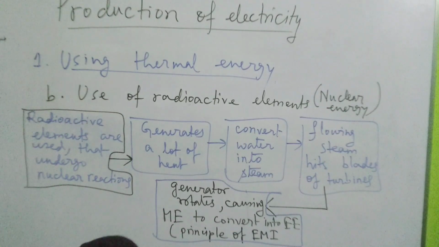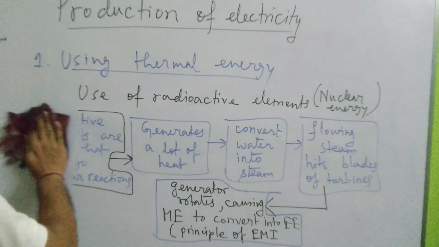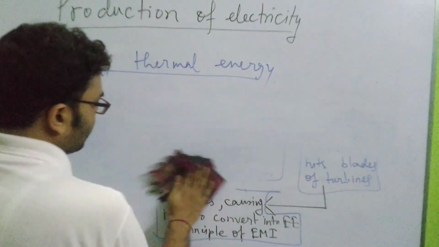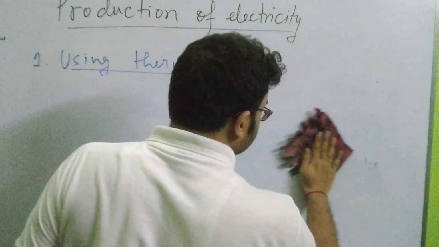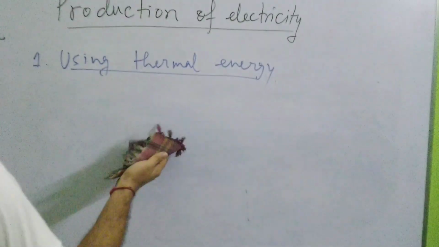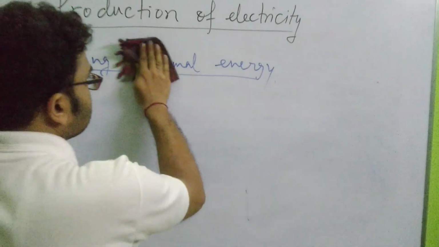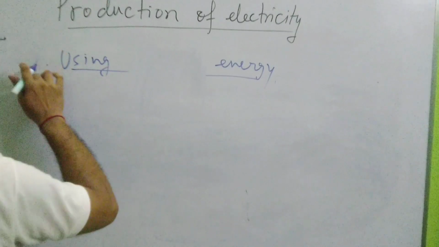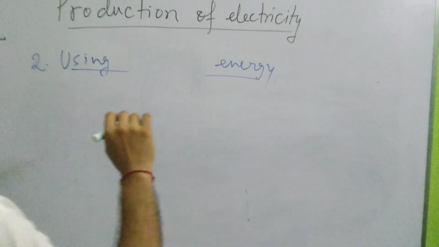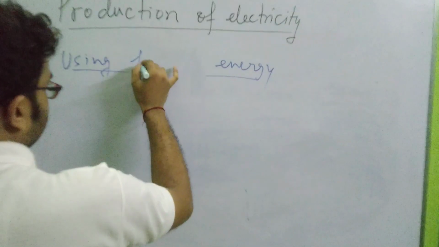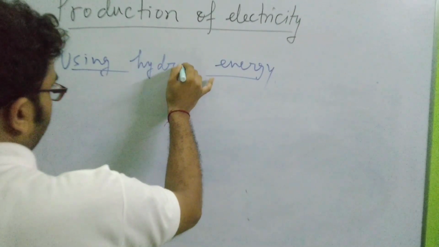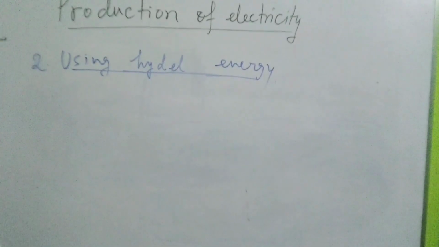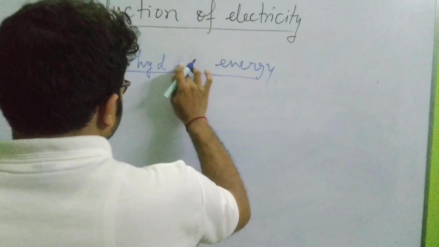I will be using it again. Okay, so the second way we can generate electricity is the use of hydel energy, or energy of the flowing water. Let us just write it as hydro energy.